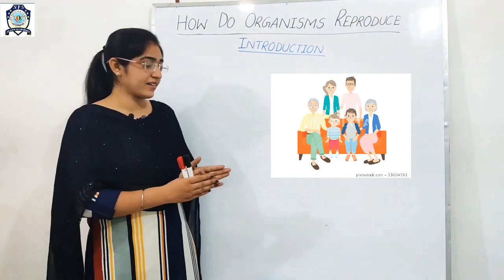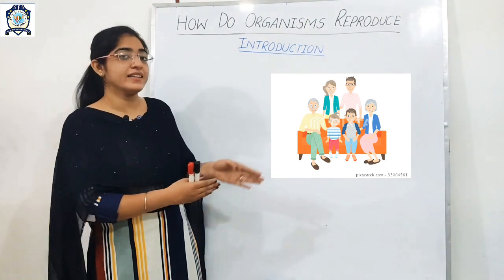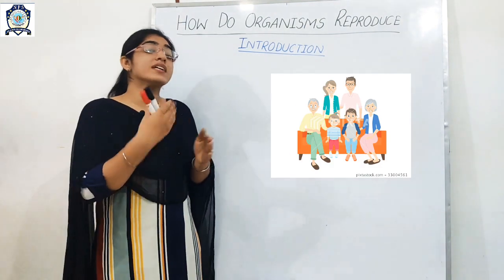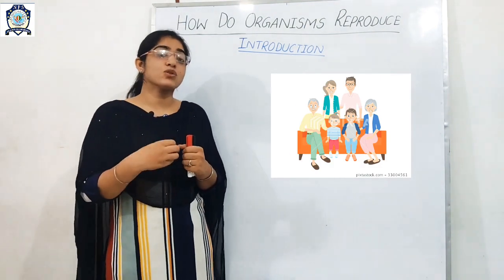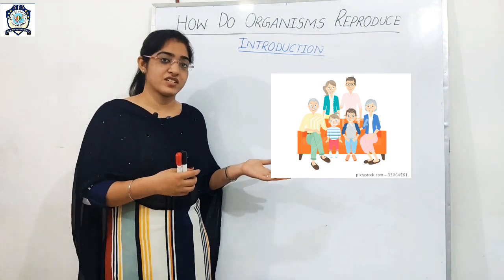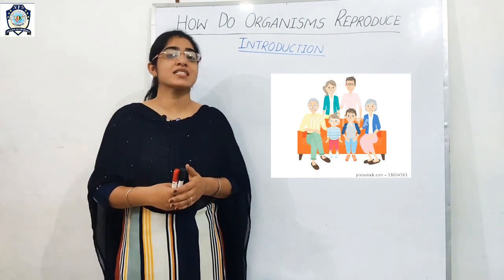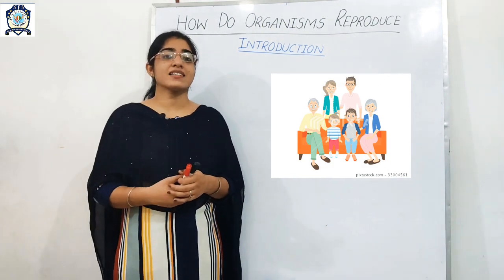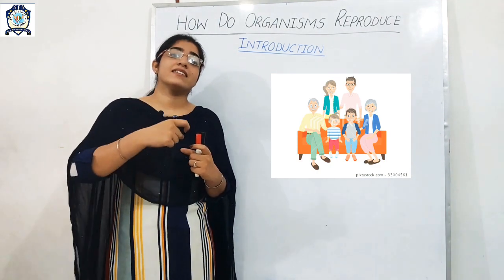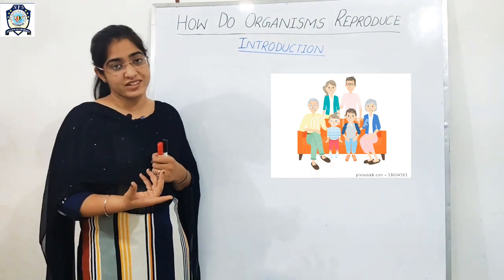You can see here grandparents, then parents, and then kids. In your language, you would simply say there are three generations. It is the trend of today that we always upload photos of three generations, two generations, or the new generation.